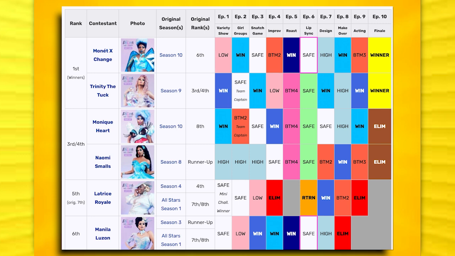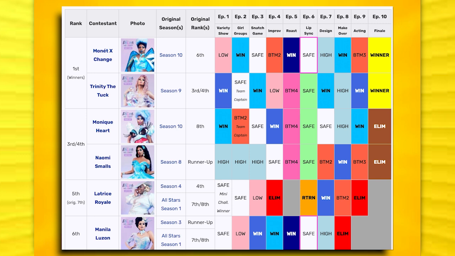But the problem is with Monet, because she does win with Trinity, but she ties with Mo Heart here because they both have 1 point with 3 wins and 2 bottom placements. And the thing is that Mo actually does have a better track record than Monet, because Monet has 1 low and 1 high placement and Mo has 1 high placement but no low placement. So she should actually have been in the top 2 with Trinity instead of Monet, who won.